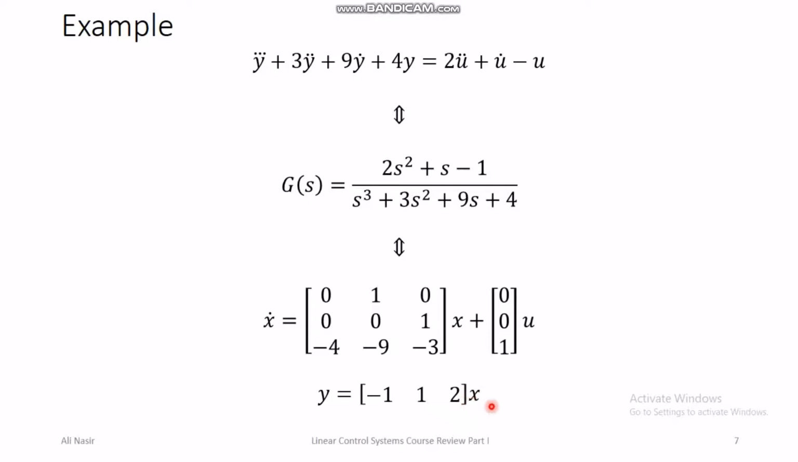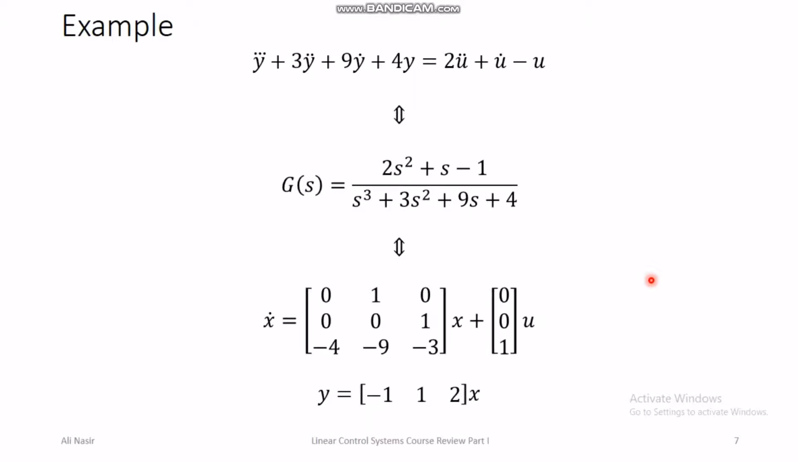There is no need to fill in extra zeros here because the highest derivative of u is 1 less than the highest derivative of y. If the highest derivative of u would be only u dot, 2 less than the derivative of y, then we would need to fill in 1 0 in the C matrix. So this is an example of converting the representation or model of a system from one form to another.